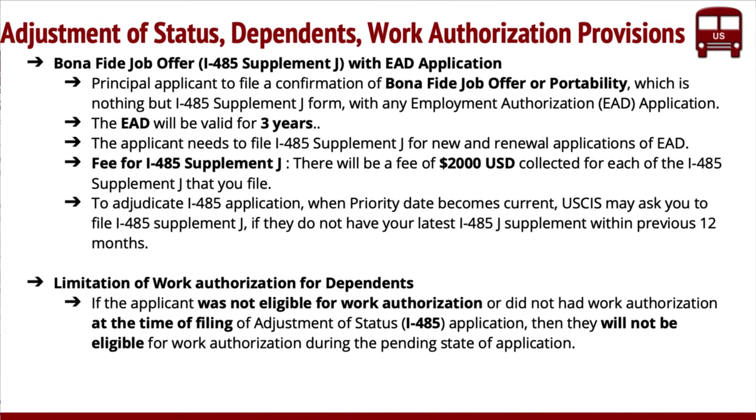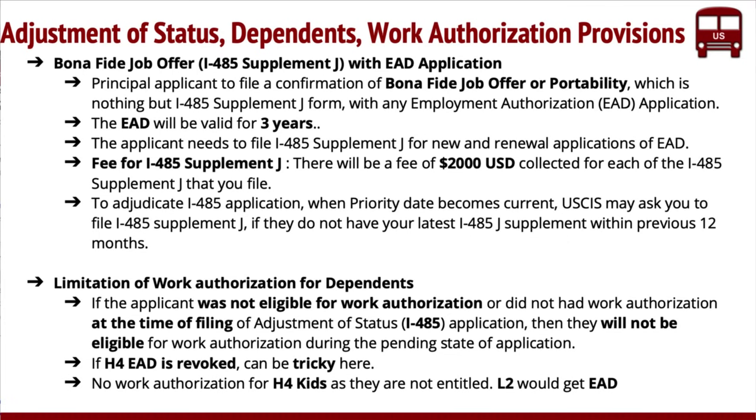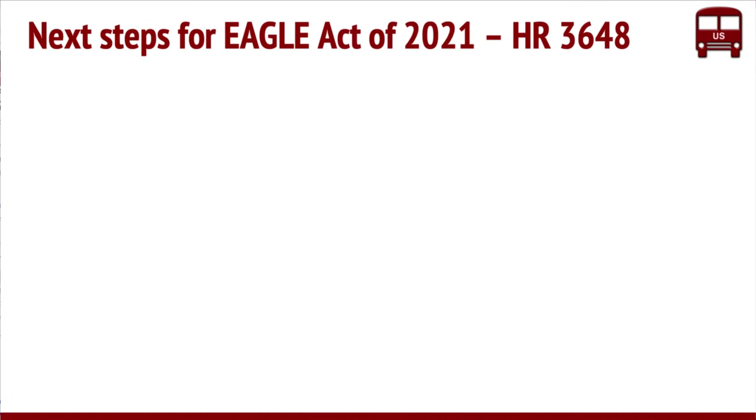One important clause is the H4 related, the H4 EAD ones. What it says is that if you need to have the work authorization, it may not continue. So this is going to be tricky. If the H4 EAD is going to be revoked, then the H4 EAD will not be there. So at the time of filing, they should be eligible for it. This is what they say. We'll have to see how it pans out. There is also a lawsuit currently going on, so it's not decided yet. We'll see what happens there. Of course, H4 kids are not included anyway.